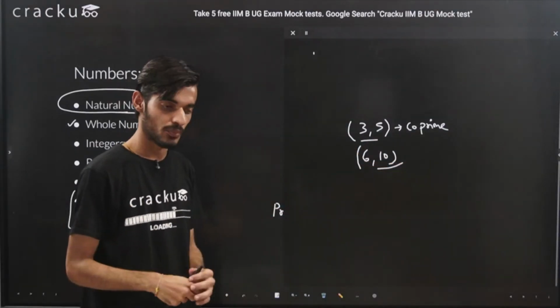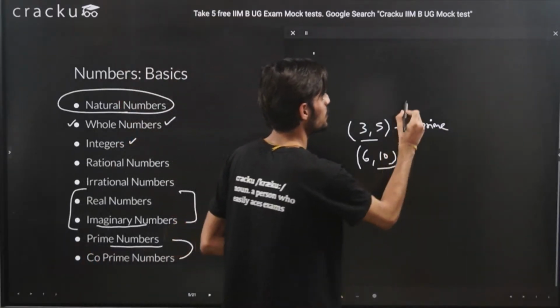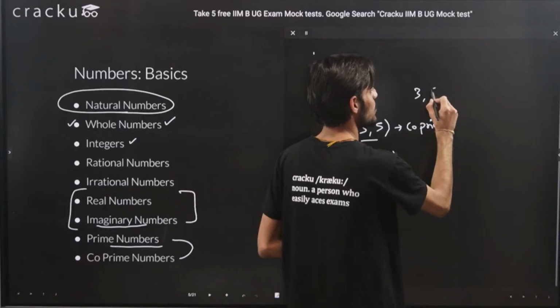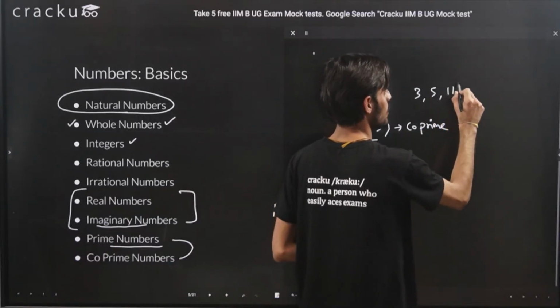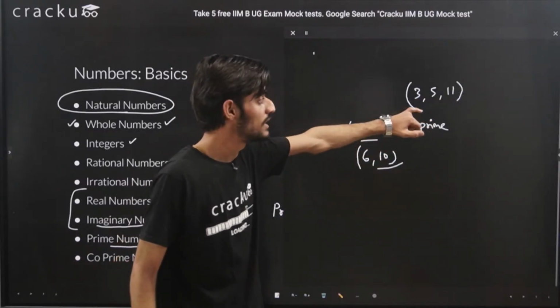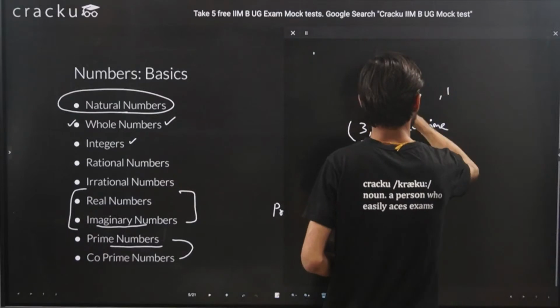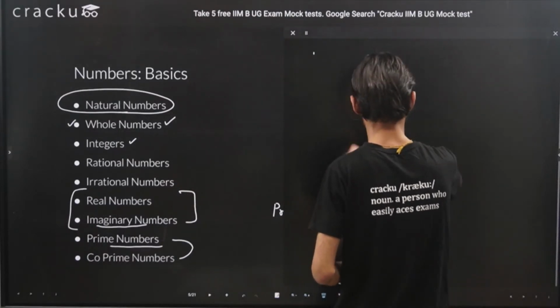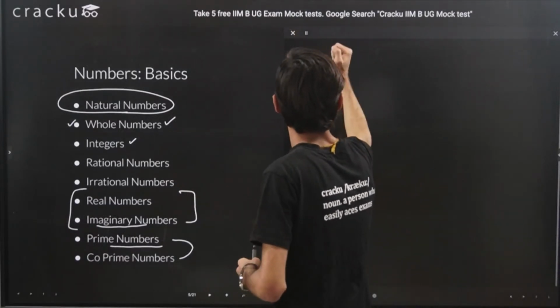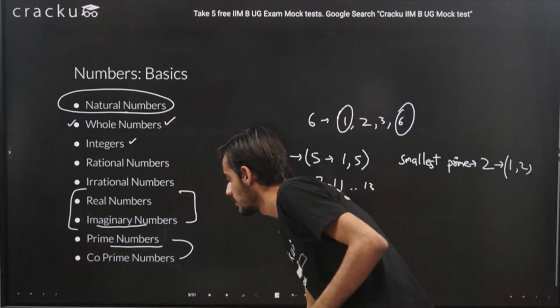It is not that co-prime applies only to two numbers. If you have three numbers, for example, let's say you have 3, 9, and 11, here also if there is no common multiple between them, then these numbers are co-prime. I think that was it about co-prime. If you have any doubts, you can just put it in the chat box.